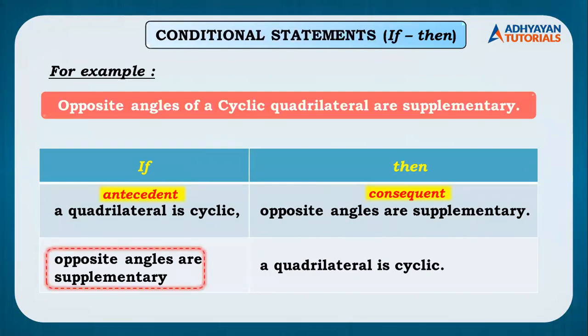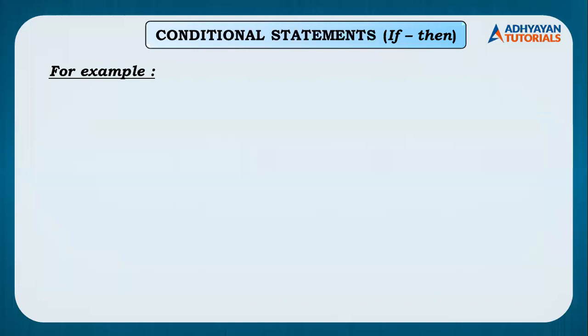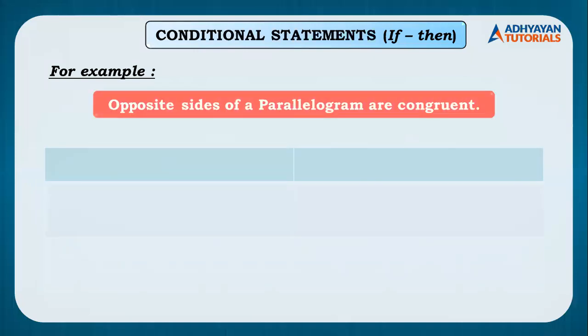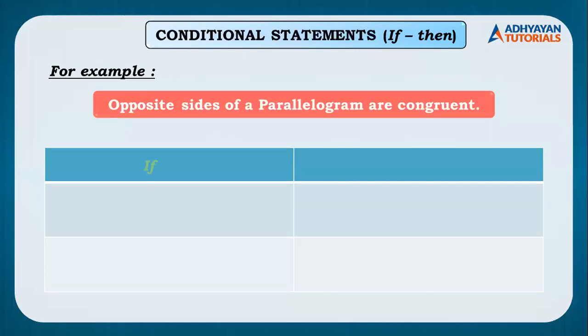So here opposite angles are supplementary. जो मैंने highlight किया वो antecedent होगा in this case, and this has to be consequent, right? You may copy this later on from the YouTube video link. Yeah. Second example, I want somebody to answer for this thing. There are again two possibilities. I'm waiting for your answers in the chat box.